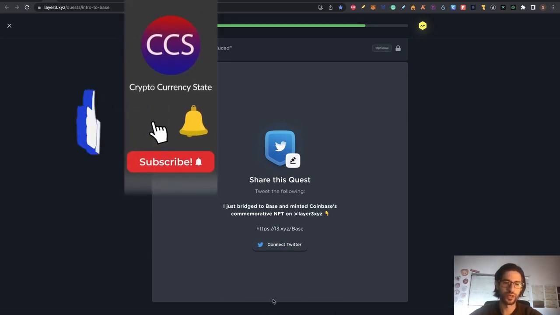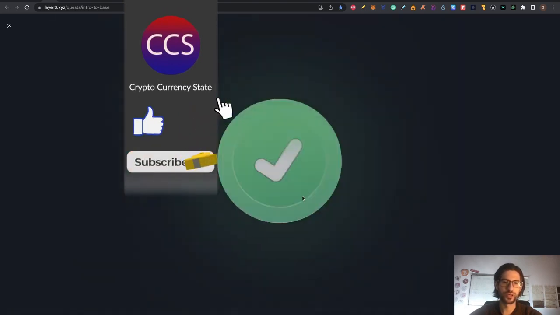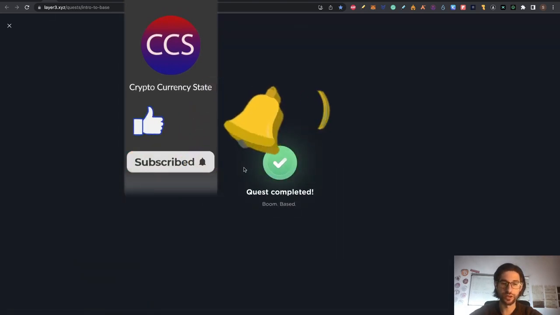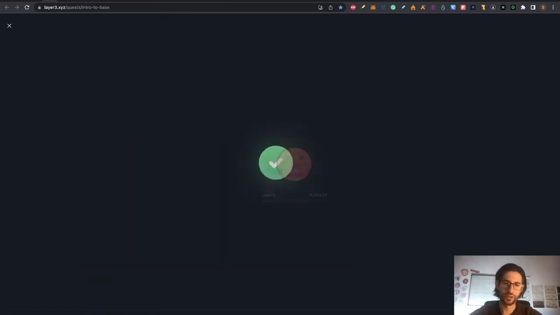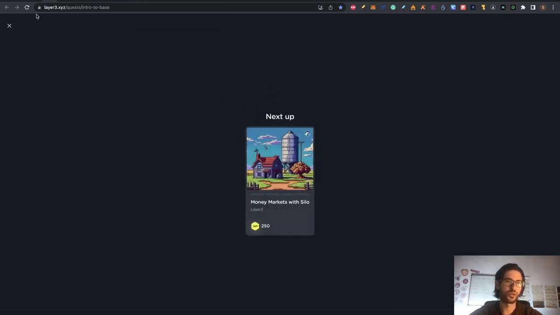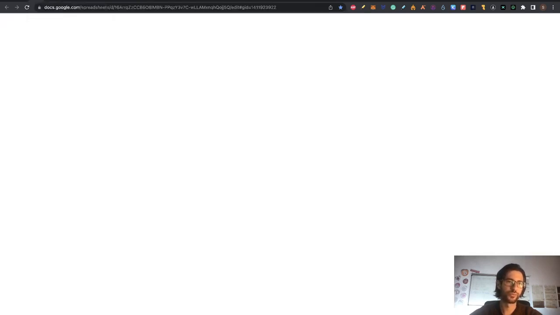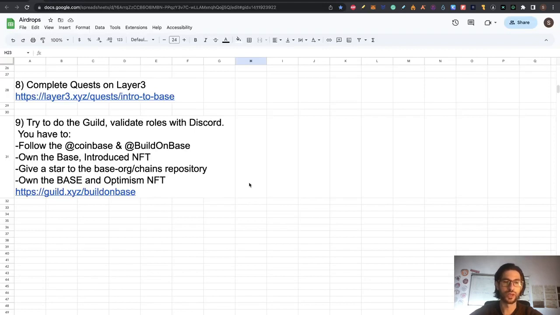So after doing all that, guys, you are going to be finishing with the layer 3. So you have the quiz completed. So click just on continue and you are done with this part. We are going to move to the last part, which is trying to do the guild.